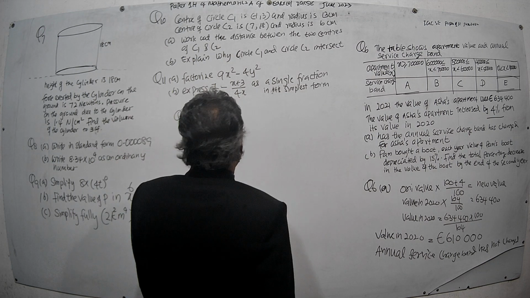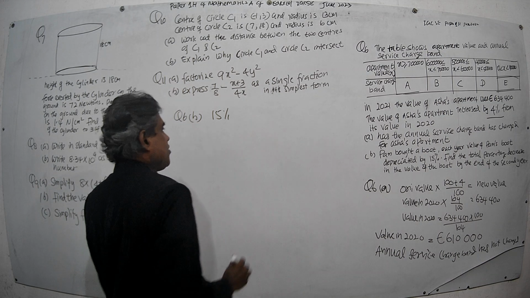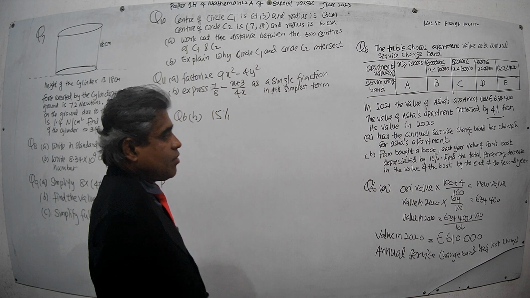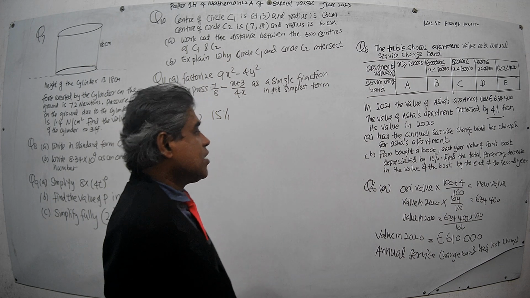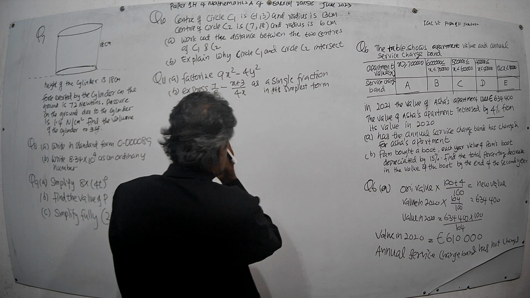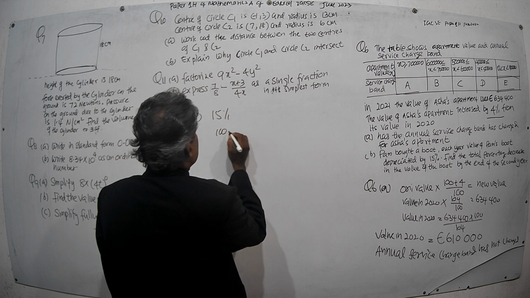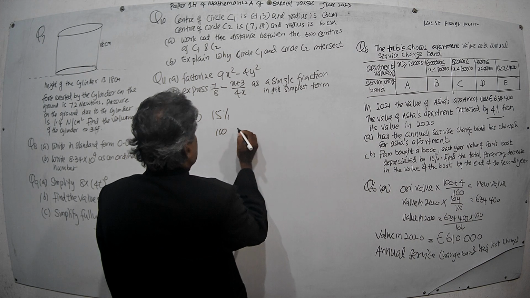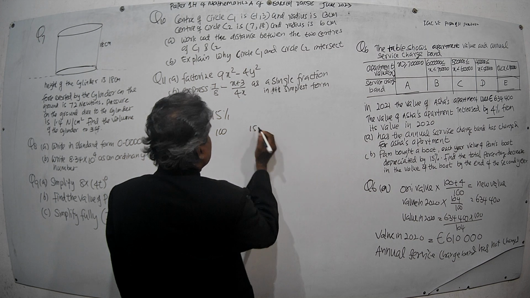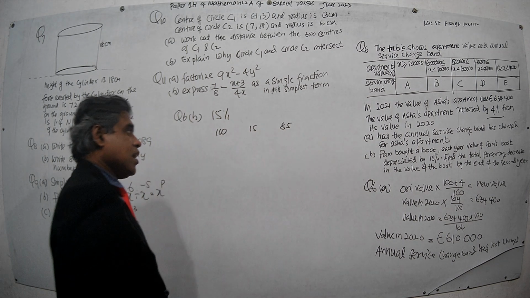The decrease is 15, therefore the value of the boat at the end of the year is 85. This 100 means the original value, 15 is the decrease, and 85 is the remaining value.